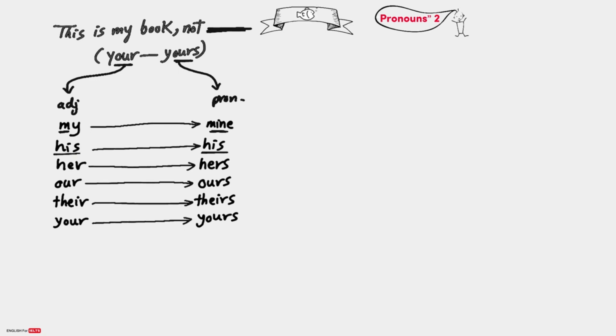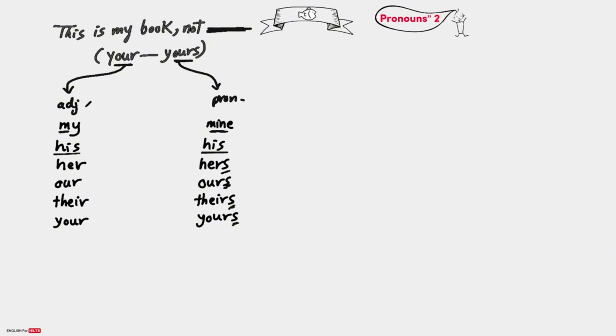They're a bit similar with tiny differences, like my here, but mine here. His is the same here and here, and we add s to the rest of them: hers, ours, theirs, yours, as you see. Okay, how to use each of them in the sentence? Easy peasy. These ones must be followed by a noun. There should be a noun after them. But these ones, the noun comes before them, not after. That's it, no more.